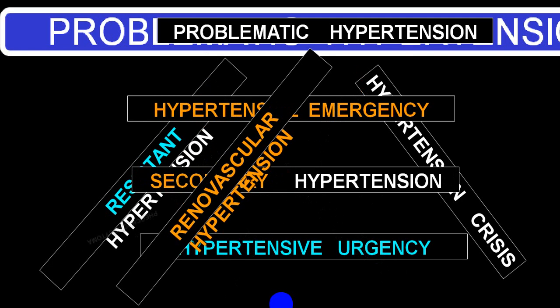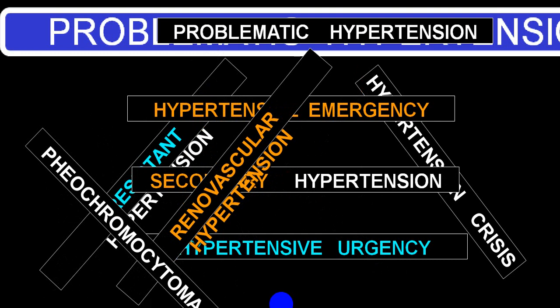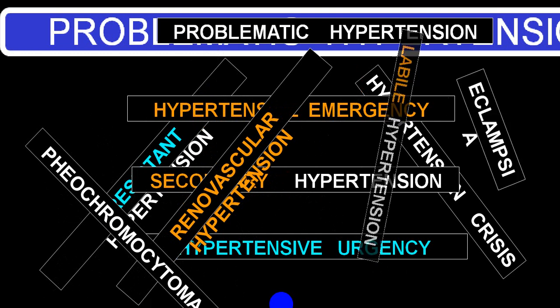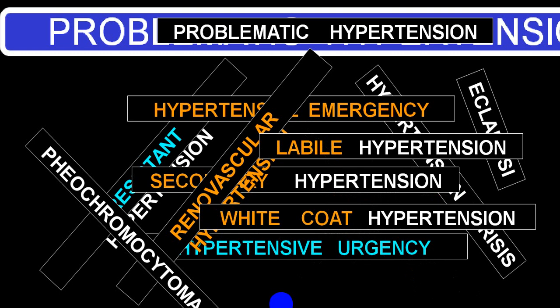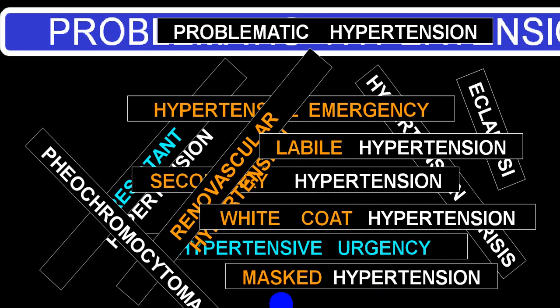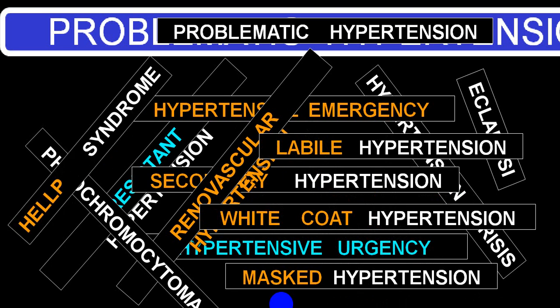Renovascular hypertension, pheochromocytoma, to detect eclampsia, labile hypertension, difficult to treat. White coat hypertension, difficult to diagnose and difficult to treat because the person's anxiety has to be reduced. There is also mask hypertension, difficult to diagnose and difficult to treat.